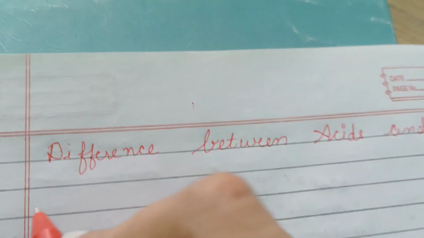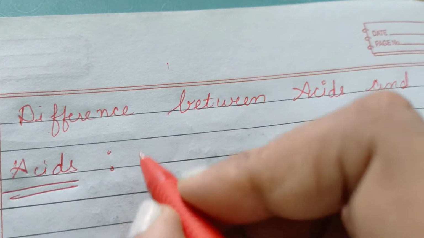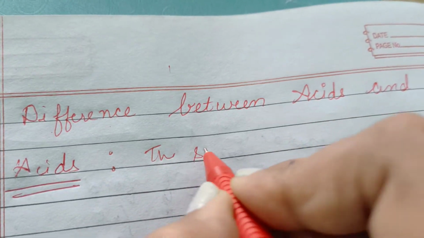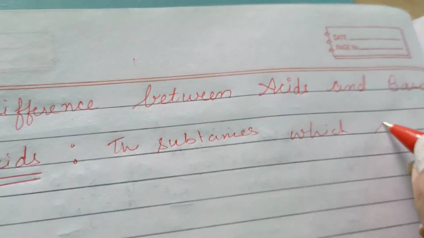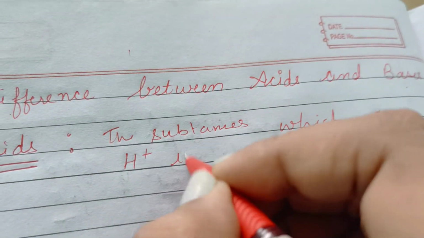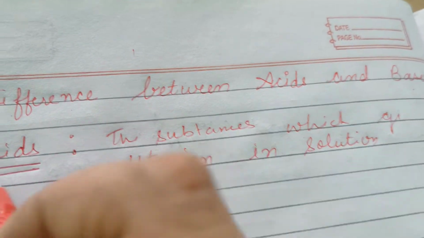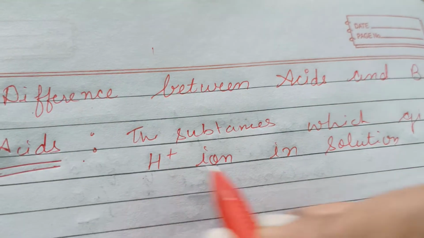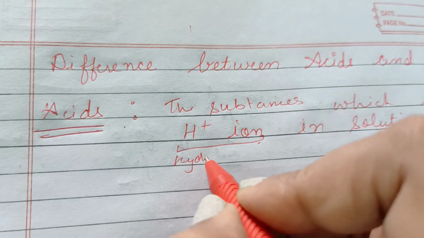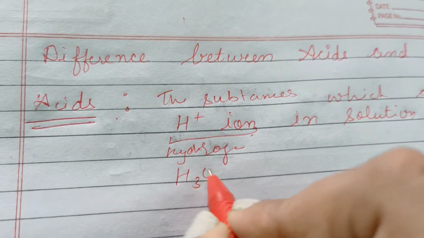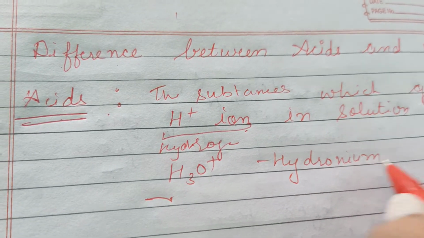So basically, what are acids? The substances which give H positive ions in solution. If we add water to a particular substance and it gives H positive ions, H positive ions means hydrogen ions, and H3O positive are hydronium ions, then that substance is an acid.